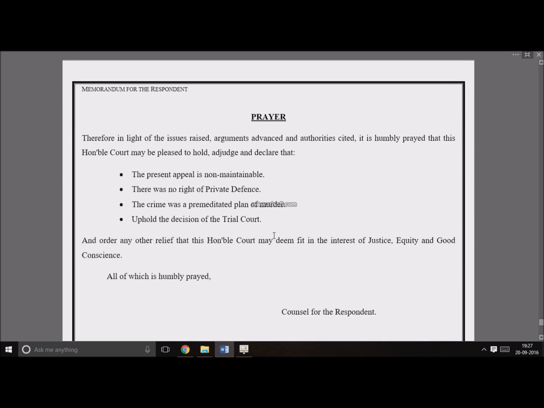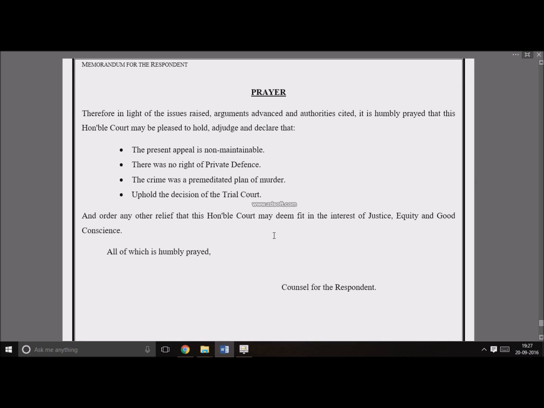You will be marked for your memorial also, and kindly adhere to all the rules and regulations. All the best.